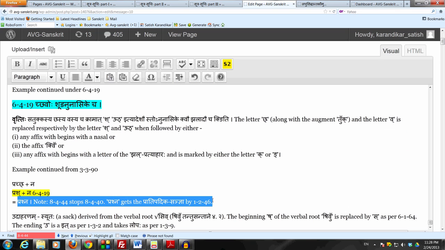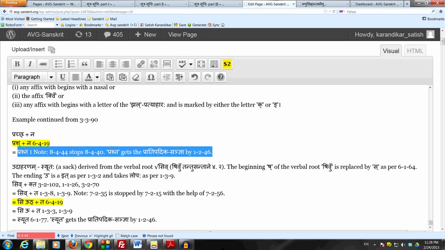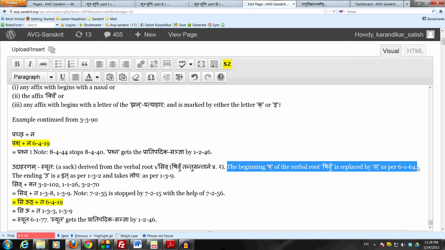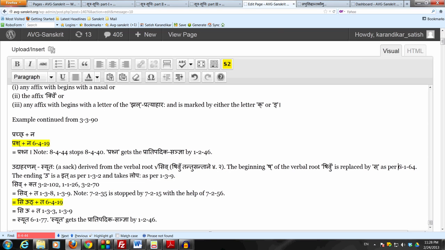Let's take the example syutaha, a sack, something which is stitched, in this case a sack, derived from the verbal root siv, which is shivu tantu santane, from the divadiganaha. The second verbal root in the divadiganaha is siv, same as in English, to sew. Now the beginning murdhanya shakara of the verbal root is replaced by a dantya sakara as per dhattvadesha saha. The ending ukara is a nasal, it's a it by upadeshe jananasika it and takes lopaha by 139.